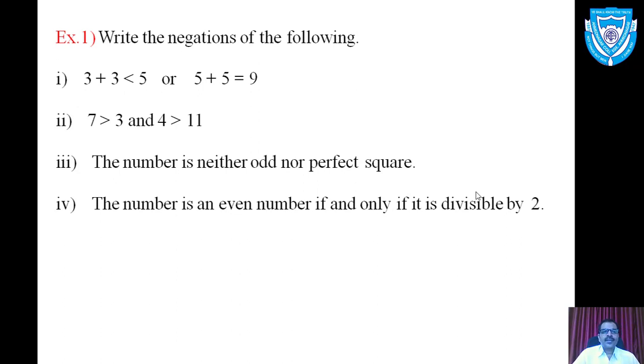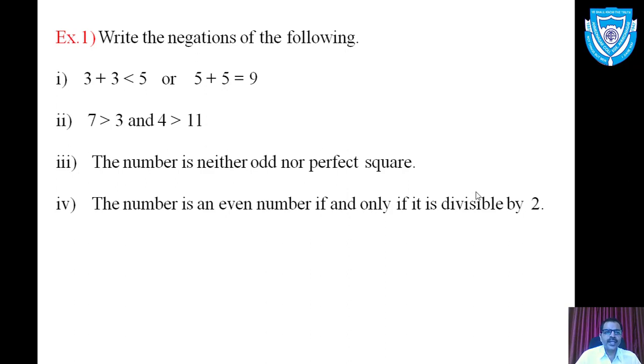Examples. Write the negation of the following. 3 plus 3 less than 5, or 5 plus 5 equal to 9. Now this is a disjunctional statement. We want to obtain its negation.